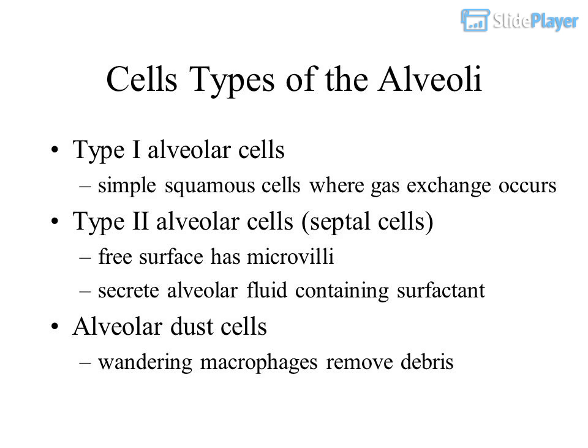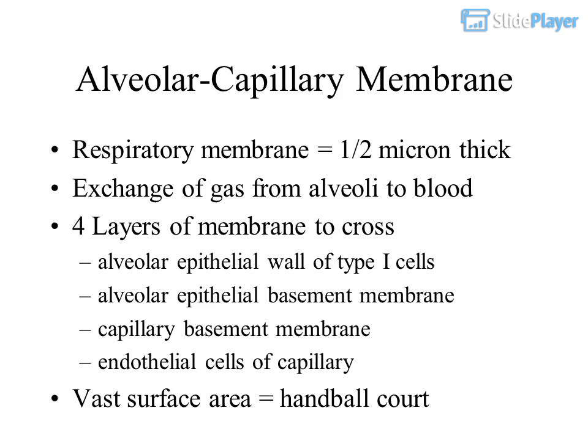Cell types of the alveoli. Type I alveolar cells are simple squamous cells where gas exchange occurs. Type II alveolar cells, or septal cells, have microvilli on the free surface and secrete alveolar fluid containing surfactant. Alveolar dust cells are wandering macrophages that remove debris.